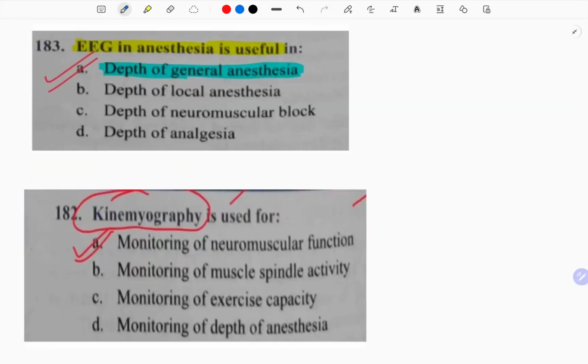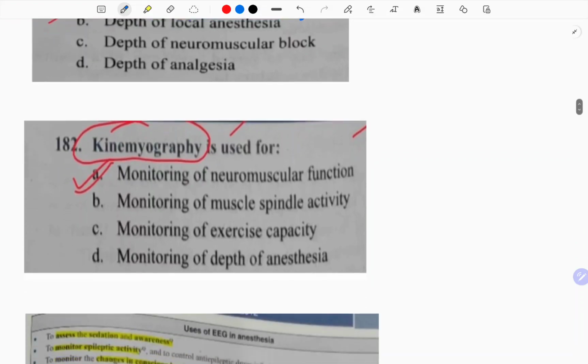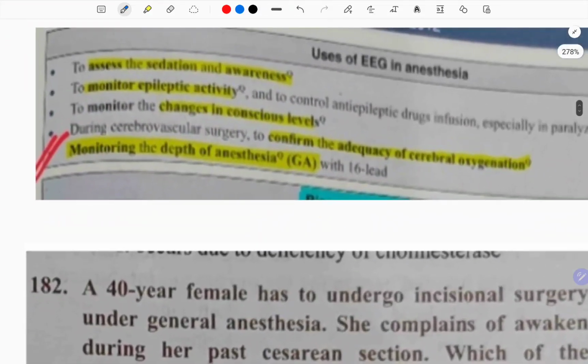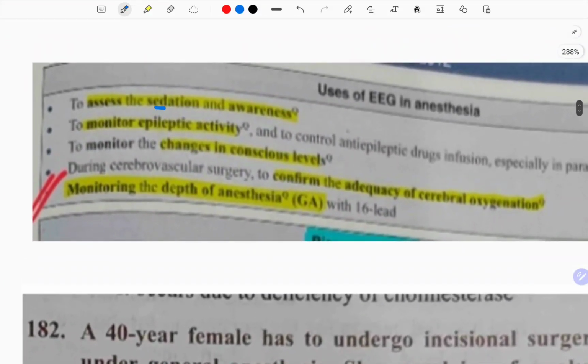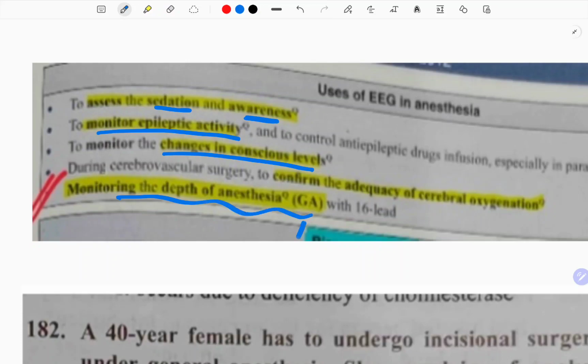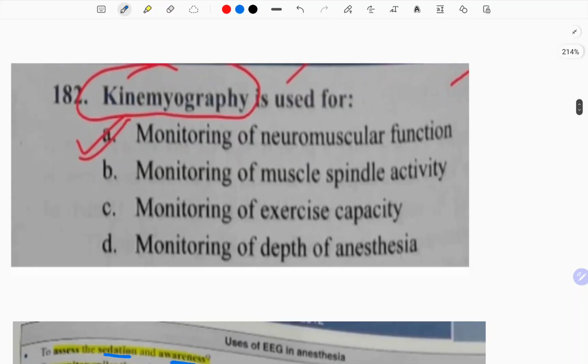Now another question, EEG in anesthesia is used for. See, EEG is used for measuring the depth of general anesthesia. There are certain other uses of EEG also. See, look, if you are not able to see, I'll read out. Assess the sedation and awareness, monitor the epileptic activity, change in the conscious levels, monitor the depth of anesthesia, and confirm the adequacy of cerebral oxygenation. Next question is, kinemyography is used for monitoring of the neuromuscular function.